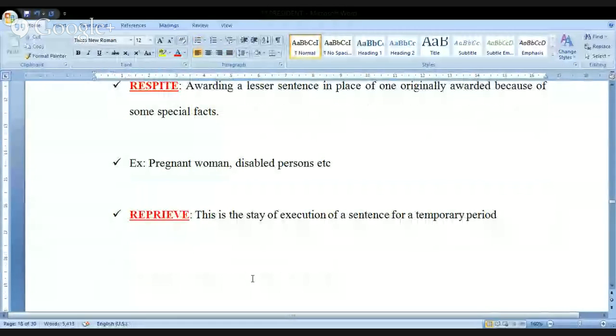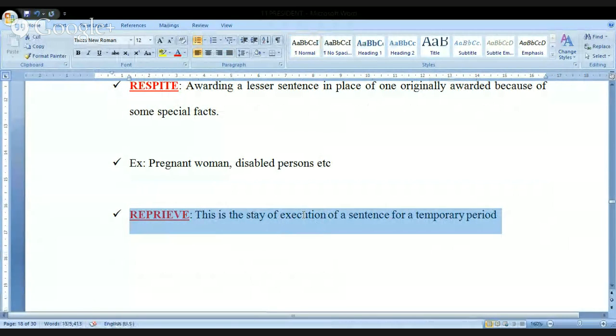Now, reprieve. Whenever any mercy petition reaches the President of India, the first power that is used by the President is the reprieve. See here, if a person is given a death sentence, he will be lodged in one of the jails, and the jail authorities will make all the arrangements for executing the person.